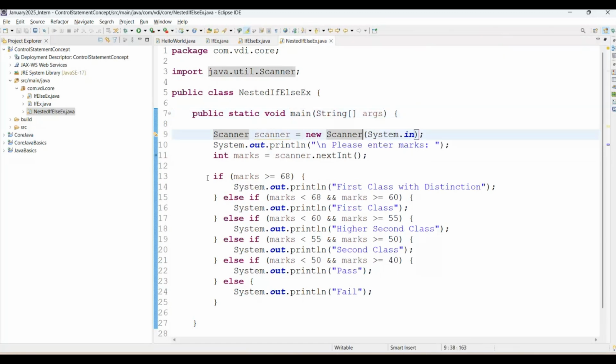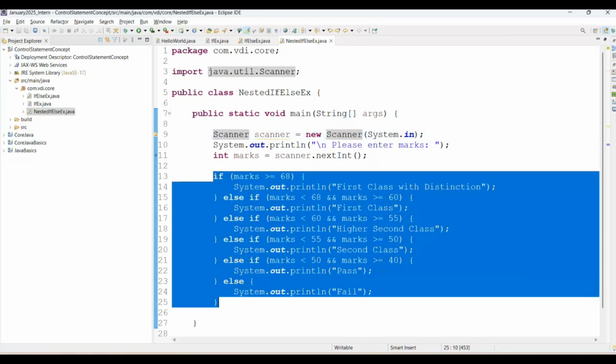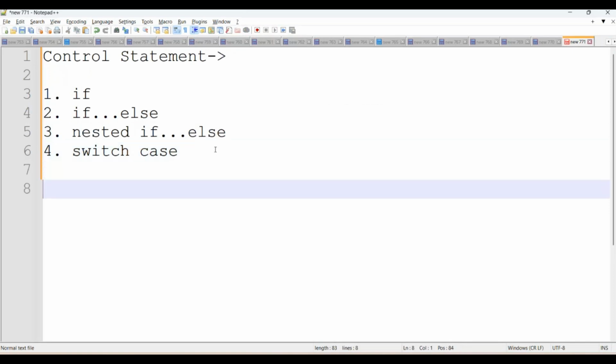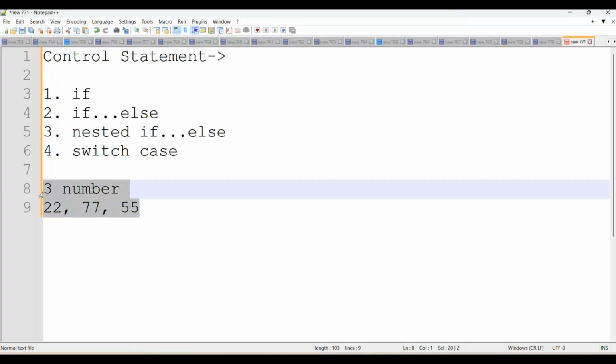And this code you will be able to understand easily, right? Then I will give one assessment. The assessment is very simple. You can simply take the input from the end user, like three integers, three numbers, like 22, 77, and 55, and just add the logic to find which is the greatest number, the highest number, by using nested if else. And if you are facing difficulty, ask your questions. I will help you with that as well.